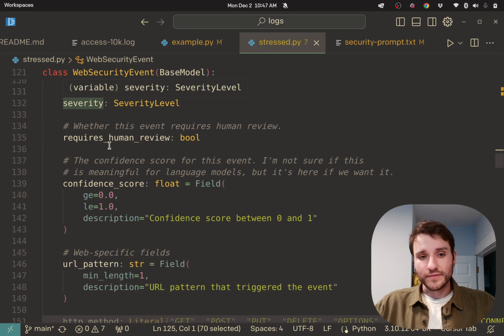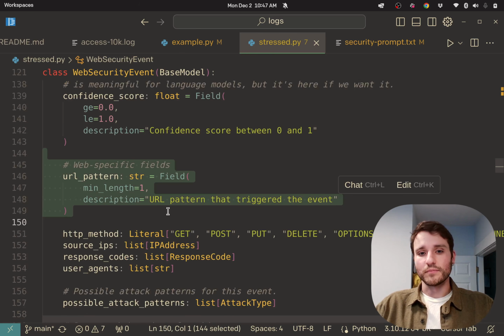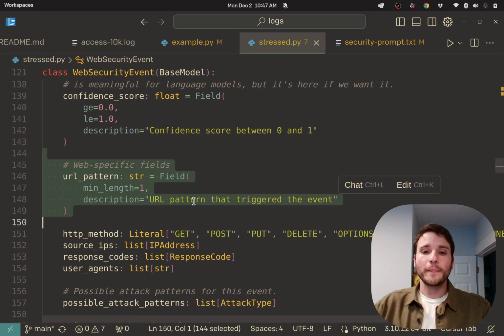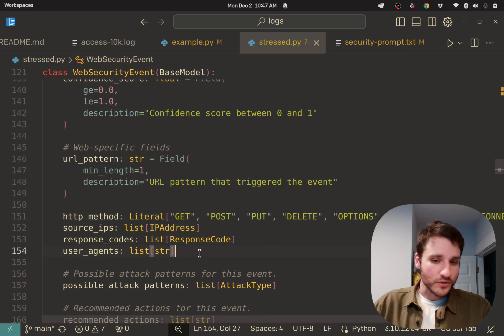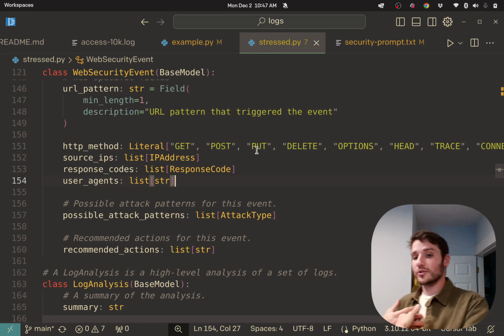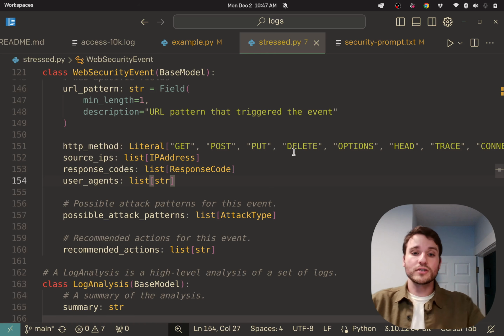how severe it is, whether a human needs to look at it, confidence scores, the URL pattern that triggered the event, where the attacker is trying to go, what method they're using, the user agent, all of this stuff. These are things that you might want to know if you're a security administrator, right? And our language model can just go look at all the logs and then return all the information that we asked for in here.